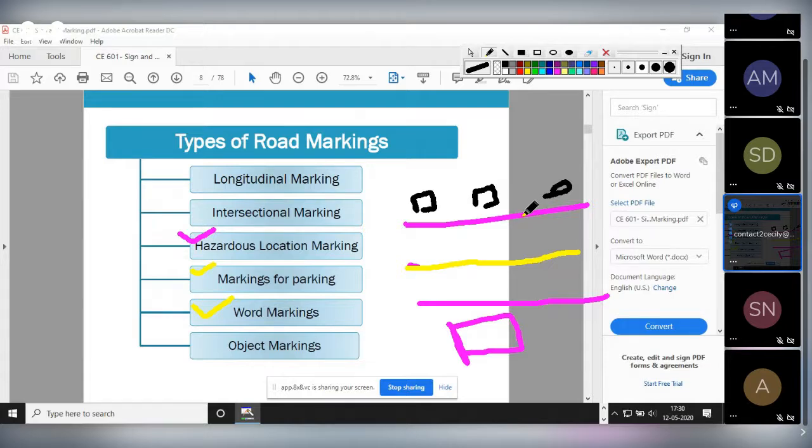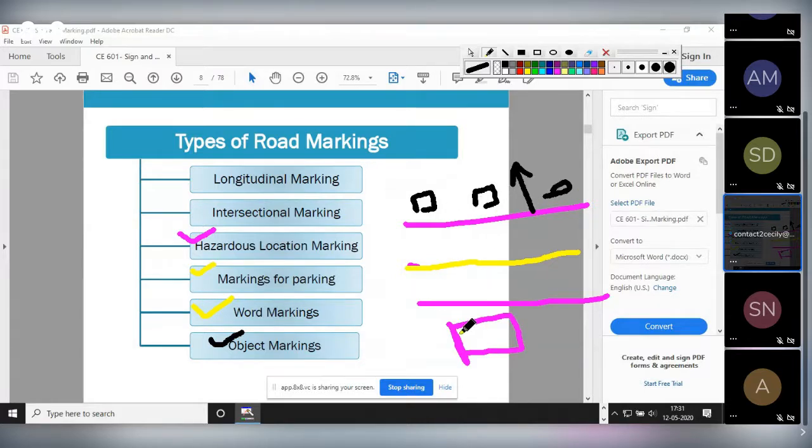Whatever objects come in this region, suppose this is that region, 1.5 meter away from the edge of the pavement, whatever object comes under this region should be marked, and it is considered as object marking. Speed breakers are here, okay. The speed breakers are all these which are within the pavement, but some objects will also be present near this edge.